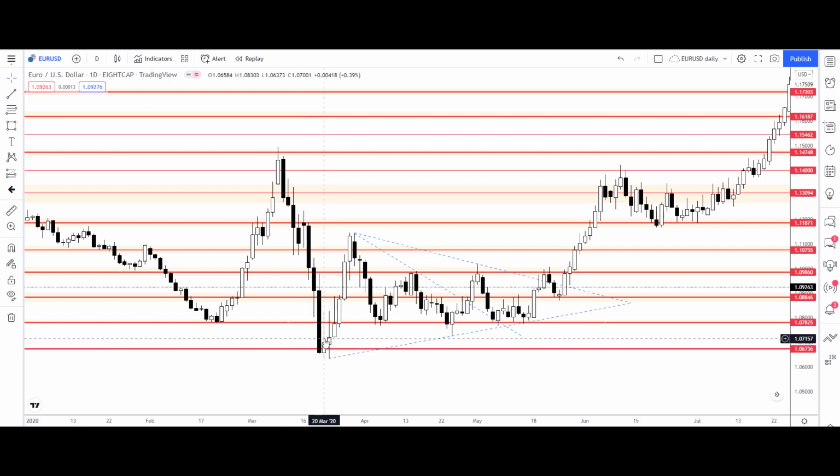Or if the price bounces from the support level at 1.07825, we can expect the price to move up. If the price closes above 1.09860, we can expect the price to move higher.